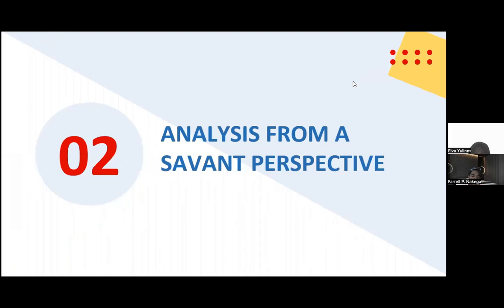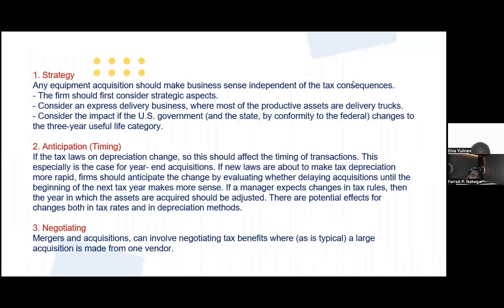Do analysis from a certain perspective. Strategy. Any equipment acquisition should make business sense independent of tax consequences. The firm should first consider strategic aspects. Consider an express delivery business where most of the productive assets are delivery aircraft. Consider the impact if the U.S. government and the state, by conformity, changed the federal rules to a 3-year useful life category.